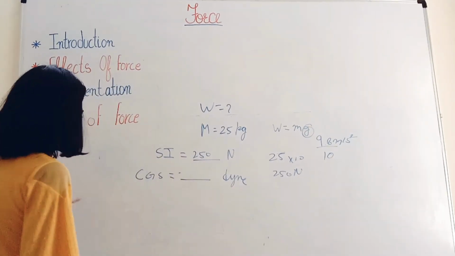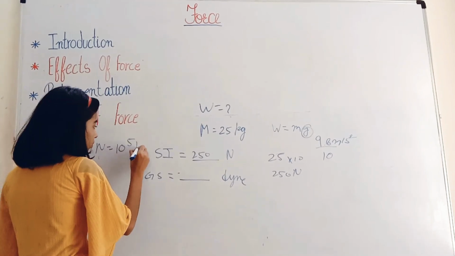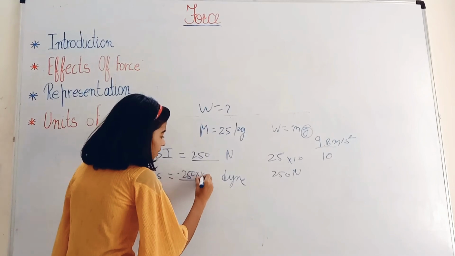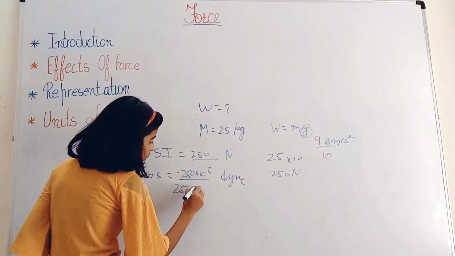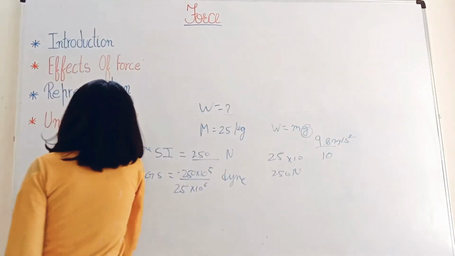And in CGS unit we know that 1 Newton is equal to 10 raised to the power of 5 dyne. So simply we will take 250 into 10 raised to the power of 5 dyne. We can also write it as 25 into 10 raised to the power of 6 dyne. Now let's move to the second question.